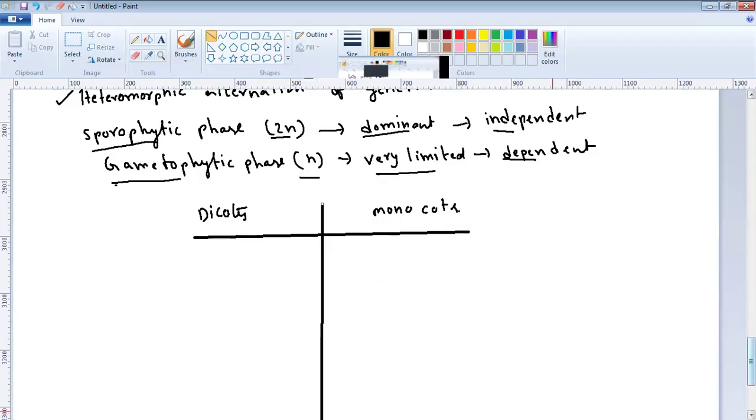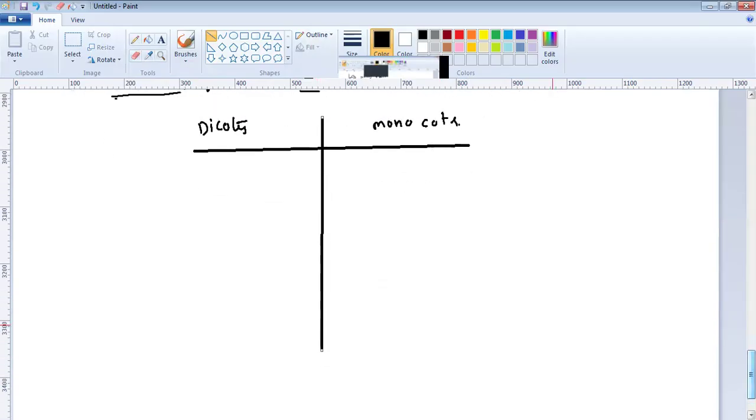Dicots and monocots. So what are the differences between these two? One difference is the root system. Dicots have taproot system. Monocots have fibrous root system. The second one is venation.